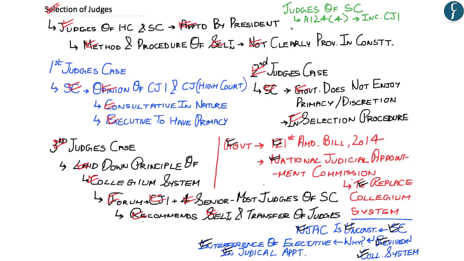So, let us understand the impeachment procedure or the removal procedure of the judge of a Supreme Court under Article 124, Clause 4, through which you would be able to understand how a judge of the Supreme Court is removed, how the Chief Justice of India is removed, or how any judge of the High Court or the Chief Justice of any High Court is also removed. And we would try to understand this with the help of the Constitution of India itself.